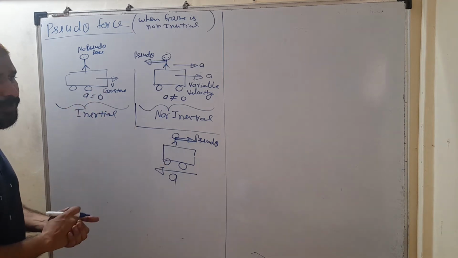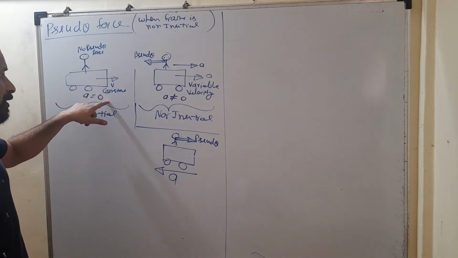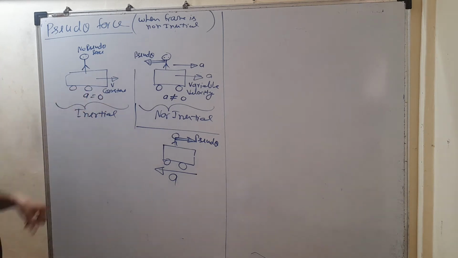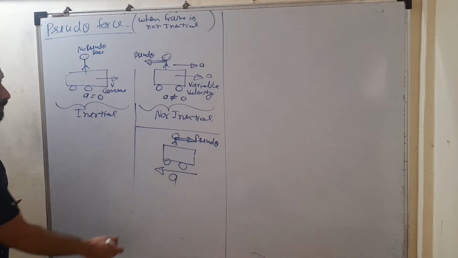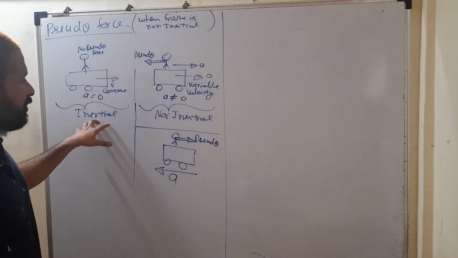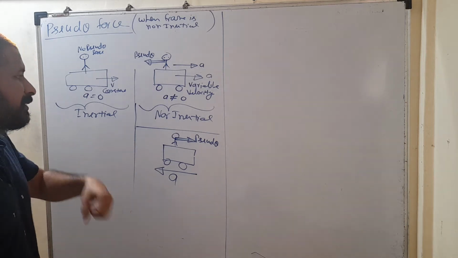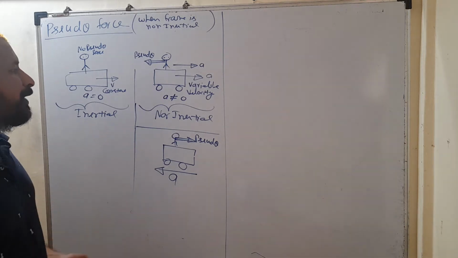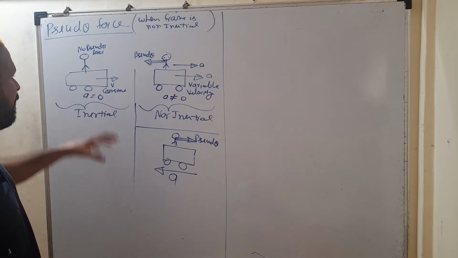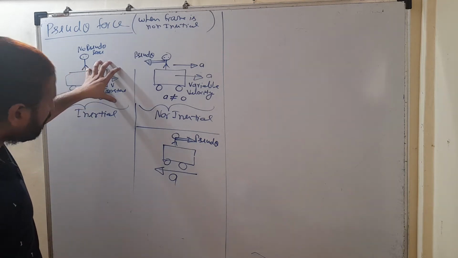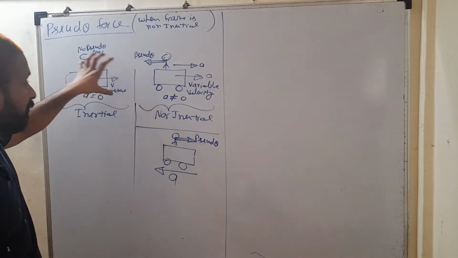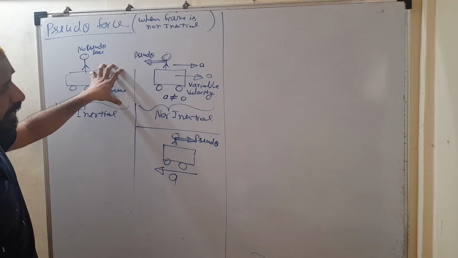It can be a moving frame, but if the frame is moving with constant velocity, at that time also its acceleration is zero. So on the basis of acceleration you can define which frame is inertial and which frame is non-inertial. Don't think that if a frame is stationary it is inertial, and if a frame is moving it is non-inertial. That is not like that. Either the frame is stationary or it is moving with constant velocity. In both cases, that frame is an inertial frame.